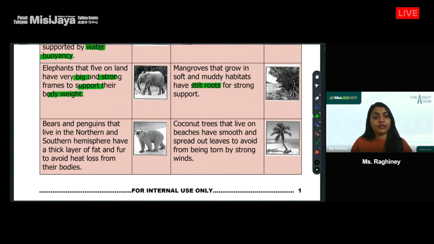Bears and penguins live in northern and southern hemisphere. They have a thick layer of fat and fur to avoid heat loss. They need to retain their heat, okay, because it's a very, very cold environment. Coconut trees that live on the beach have smooth and spread out leaves to avoid from being torn by strong winds. So it kind of blows with the wind, right? It doesn't fight the wind, it blows along with the wind so that it doesn't tear easily or anything like that.